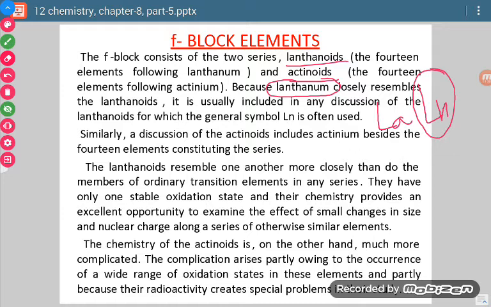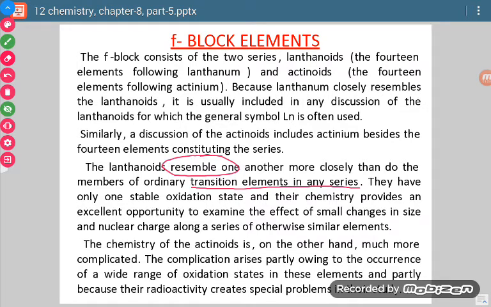Now lanthanoids resemble one another more closely than do the members of ordinary transition elements. Whatever similarities we saw in transition elements, in the case of lanthanoids we see more resemblance, more similarity in the properties.